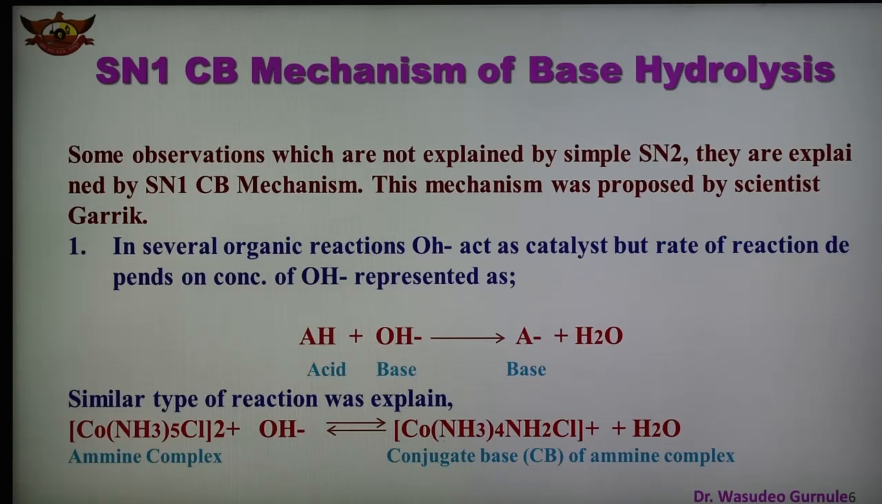Number one point is here now. In several organic reactions, OH minus acts as a catalyst, but the rate of the reaction depends only on the concentration of OH minus, as shown here.